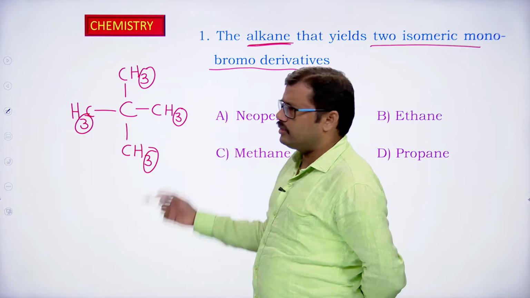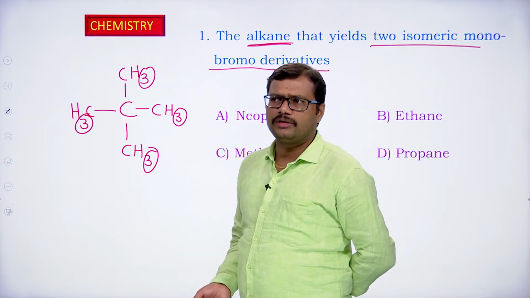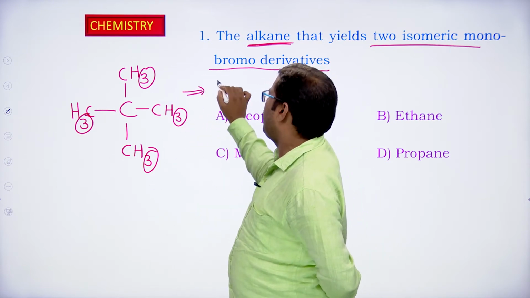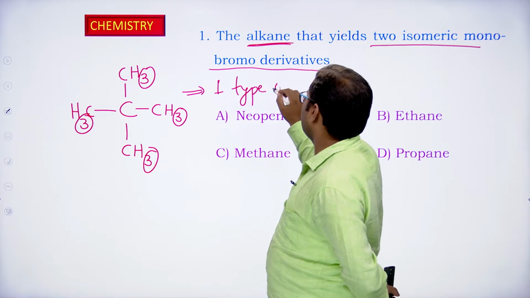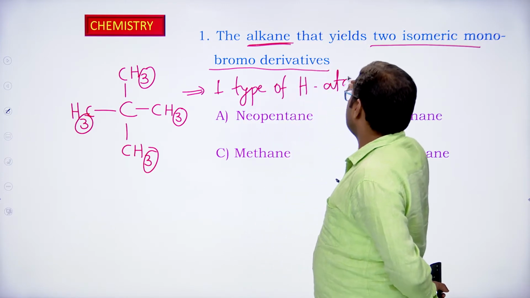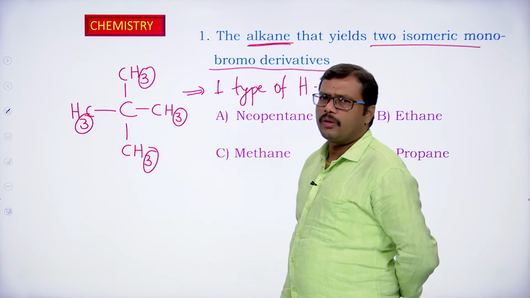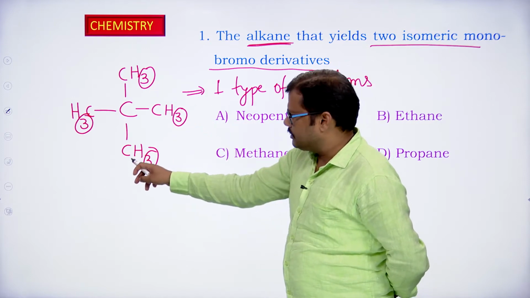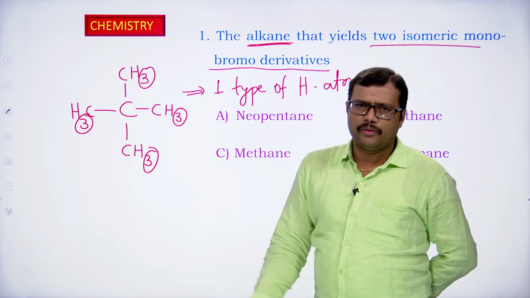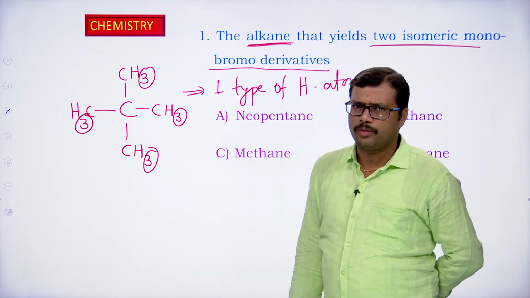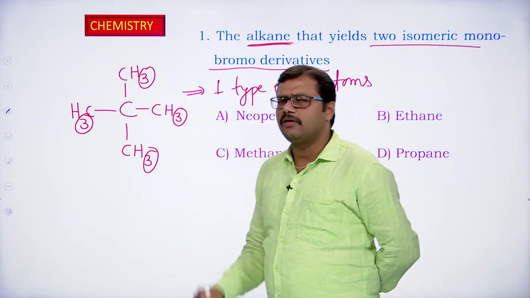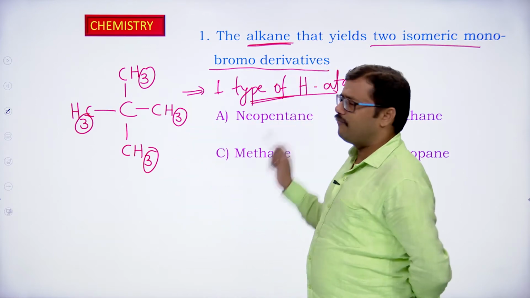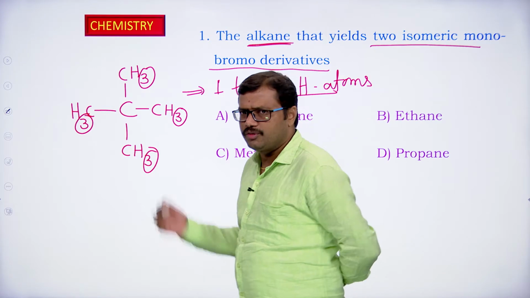All the 12 hydrogens are of the same kind, so it has only one type of hydrogen atom. If I substitute these hydrogen atoms with bromine, whether I replace here, or here, or here, we are going to end up with the formation of only one bromo derivative. It is not possible to get two different types of mono-bromo derivatives from neopentane, because all the hydrogen atoms are similar, of one kind. So this is not the alkane which we are looking for.